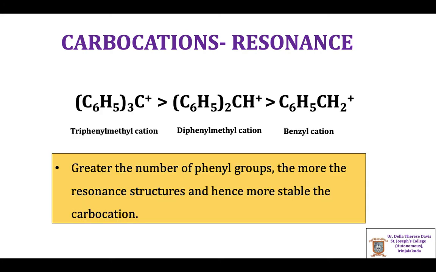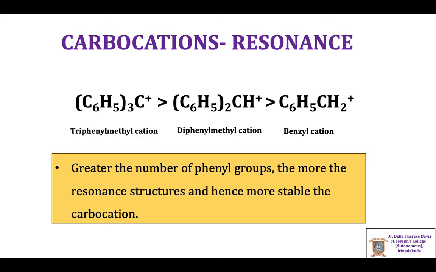The greater the number of phenyl groups attached to the positively charged carbon, the greater will be the number of resonance structures possible, and hence there is more possibility for the dispersal of positive charge, and thus the carbocation becomes more stable.